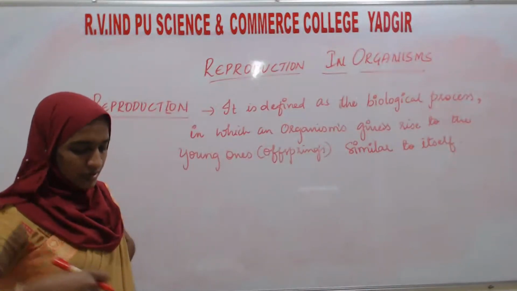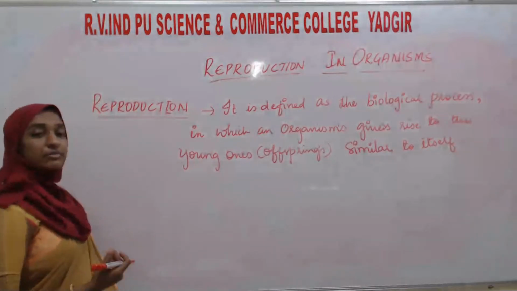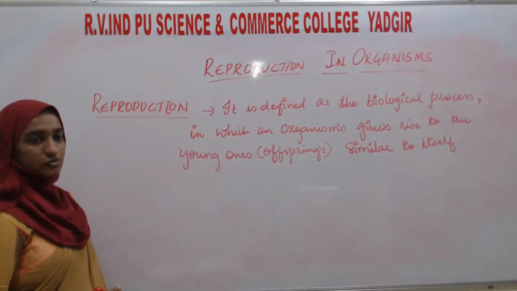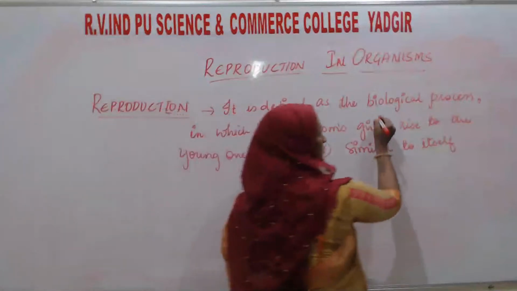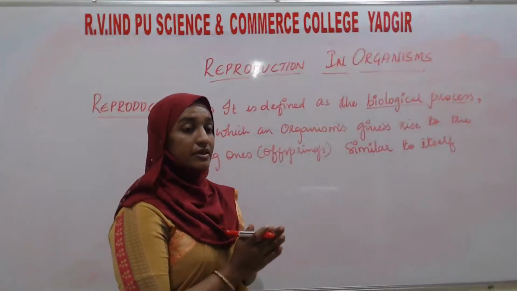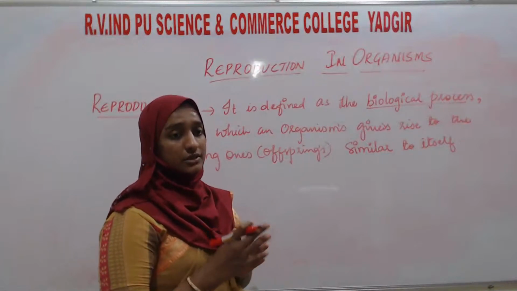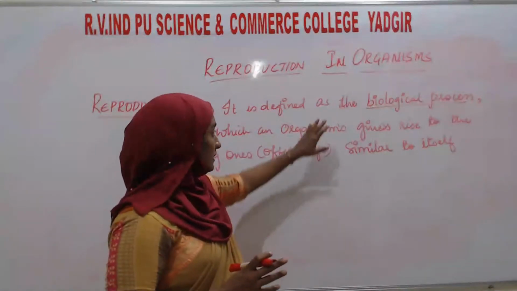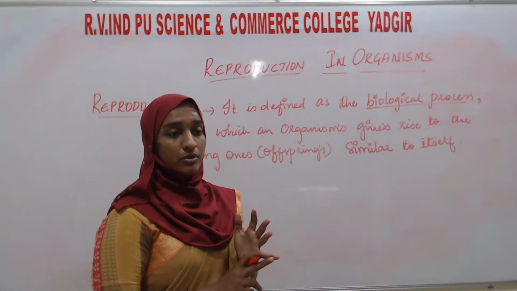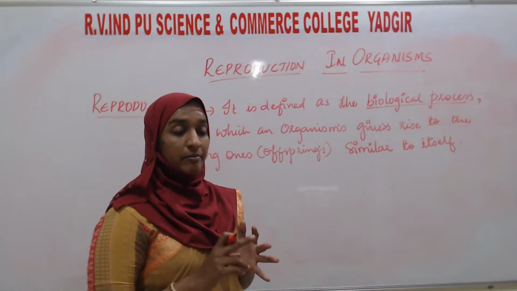See here, reproduction. What do you mean by reproduction? First, we will see the meaning of reproduction. It is one of the biological processes. Okay, biological means that something is related with nature. See, all the living organisms, either unicellular, multicellular, or plant.